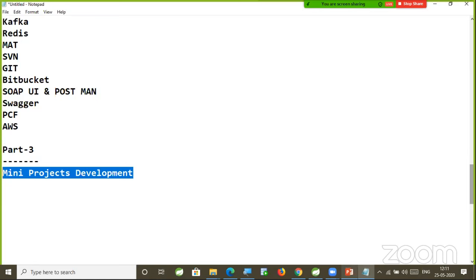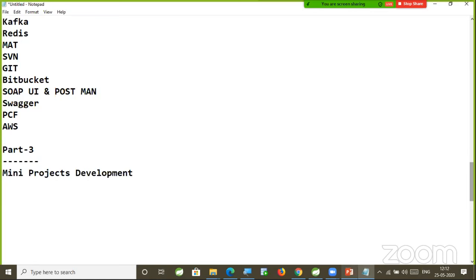So you should become an independent programmer. Tomorrow, if some task is given to you in the company, you should not come back to Ameerpet again. You should be able to take it as a challenge and develop it on your own. That confidence I am going to build as part of this mini projects development, right?